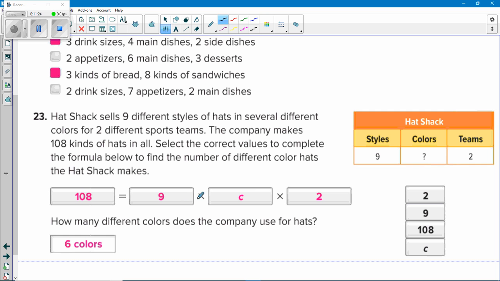Well, 9 styles times C for colors times 2 is 108. 9 times 2 is 18. Divide 108 by 18, there's 6 colors of hats.